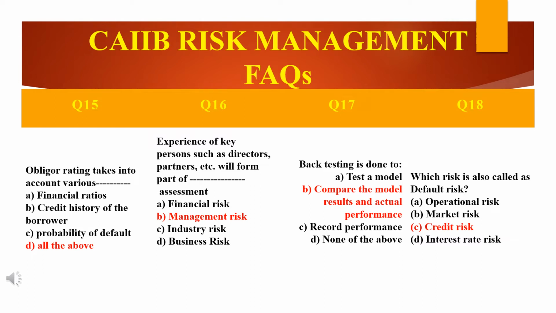So credit risk, what is credit risk? The possibility of default. Listen carefully, friends. The possibility of default by a borrower to repay a loan is a major credit risk for a bank, right? Incidentally, default risk is also applicable in respect of investments.